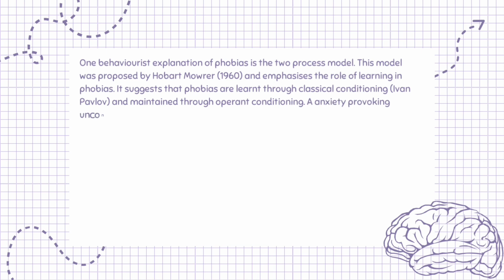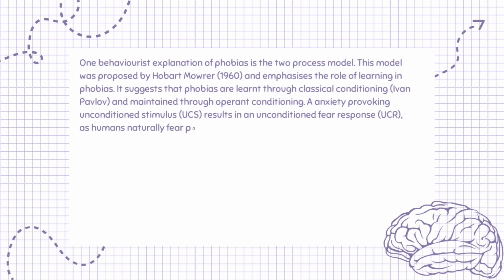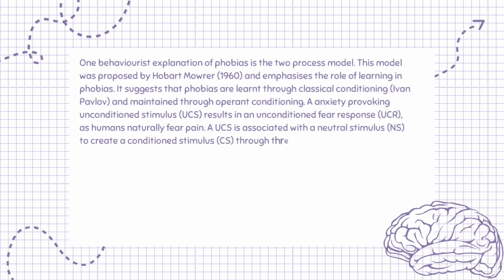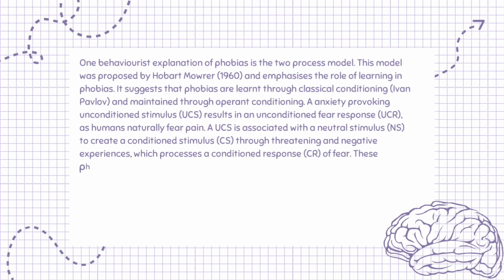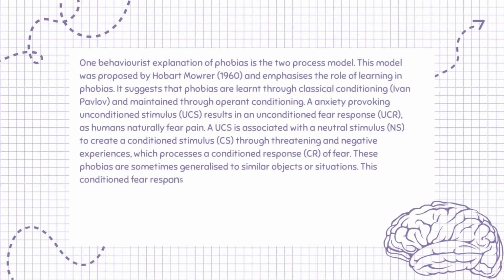An anxiety-provoking unconditioned stimulus, UCS, results in an unconditioned fear response, UCR, as humans naturally fear pain. A UCS is associated with a neutral stimulus, NS, to create a conditioned stimulus, CS, through threatening and negative experiences, which produces a conditioned response, CR, of fear. These phobias are sometimes generalized to similar objects or situations.